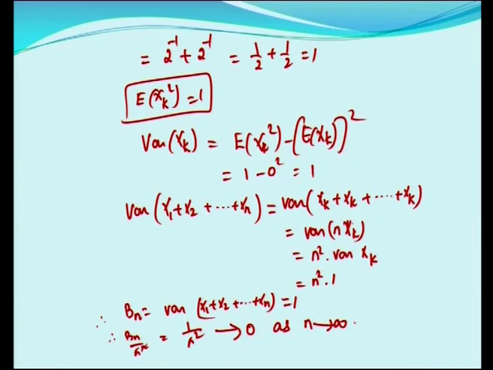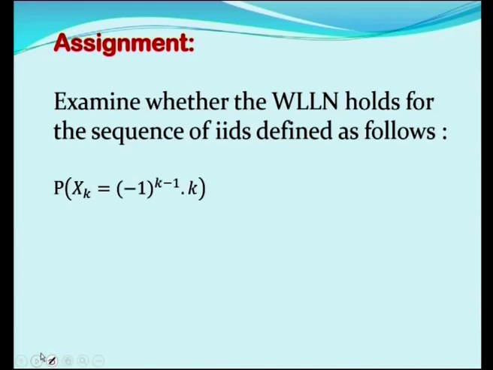Hence we have proved Bn by n square tends to 0 as n tends to infinity, which means the given random variable satisfies the weak law of large numbers. Based on the problem given, an exercise has been given to you, which you can go through: examine whether the WLLN holds for the sequence of IIDs defined as follows.